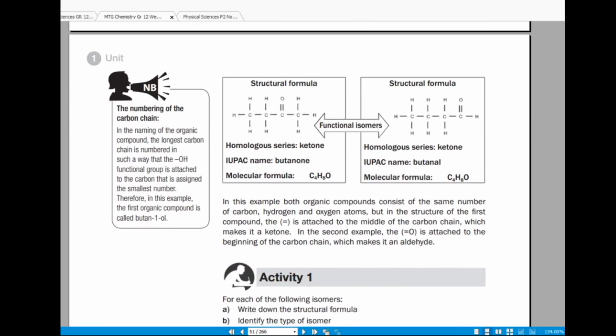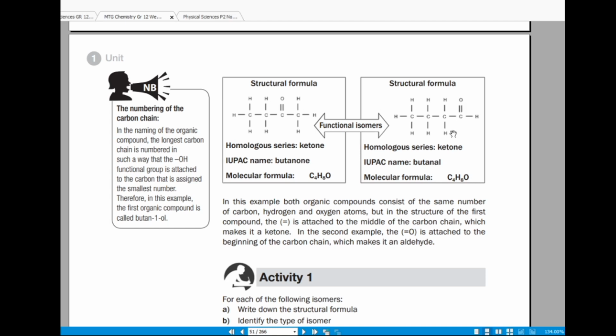You'll see that the molecular formula is the same, but the structure is different, right? Here the oxygen atom is attached to the second carbon atom, whereas in aldehydes the oxygen atom is attached to the first carbon atom. So this is a ketone, this is an aldehyde, right?